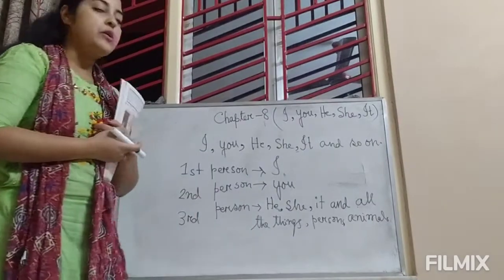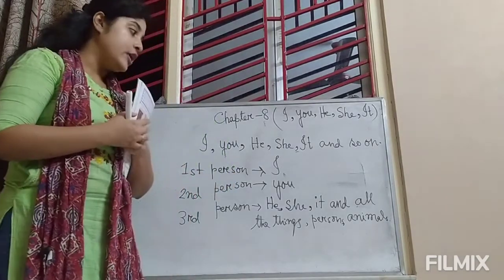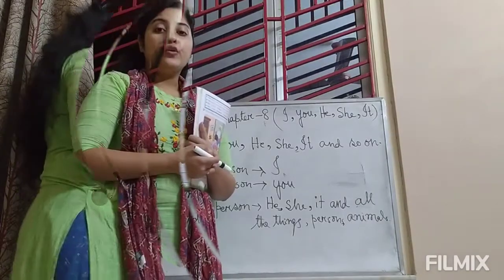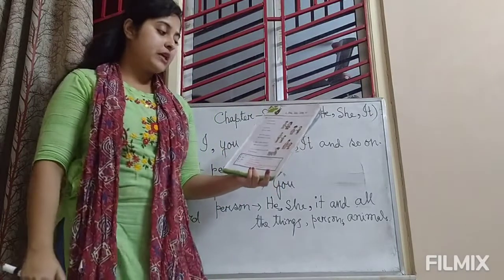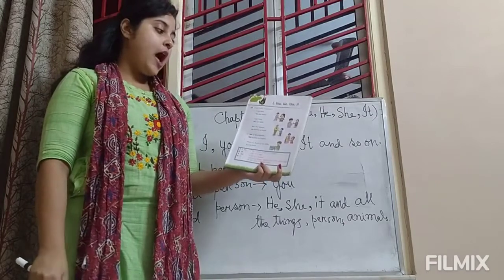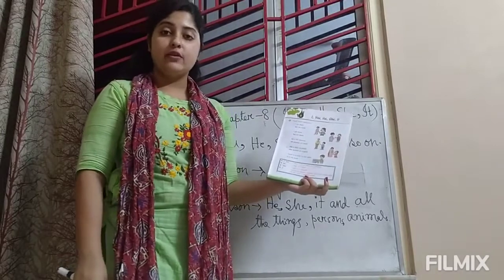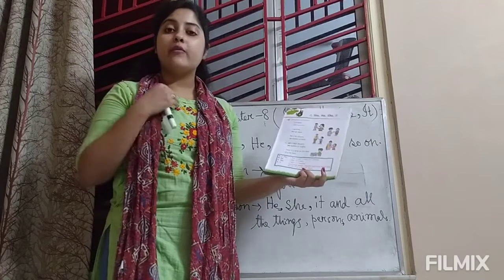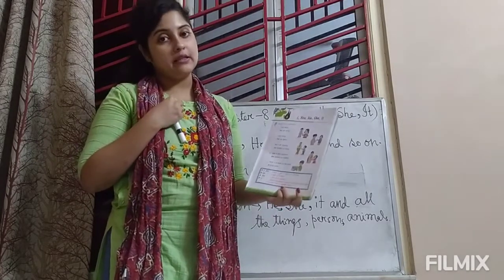Okay, now we will learn where we will use I, you, he, she, it. So I am reading the examples from your book. Listen to me carefully and follow your book. Look at the first example. I am needy. So here the girl is talking about herself. That's why she is saying I am needy. Now when I talk about myself, what will I say? I will say that I am Anindita.